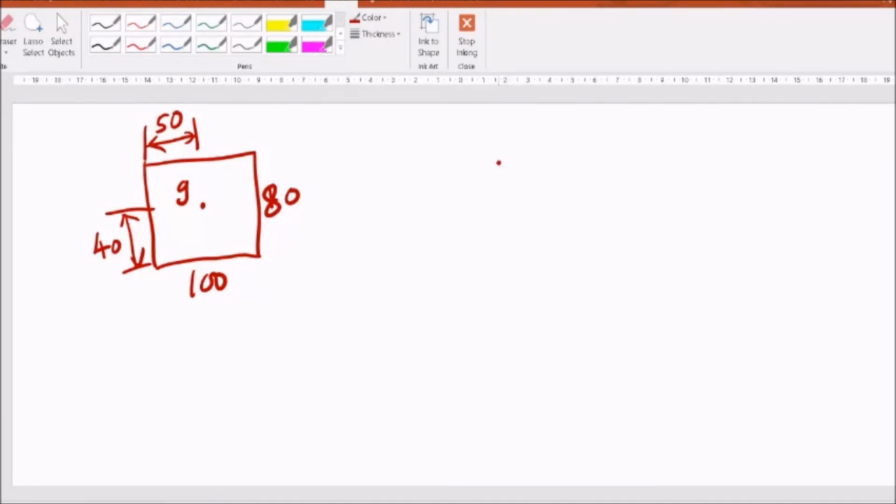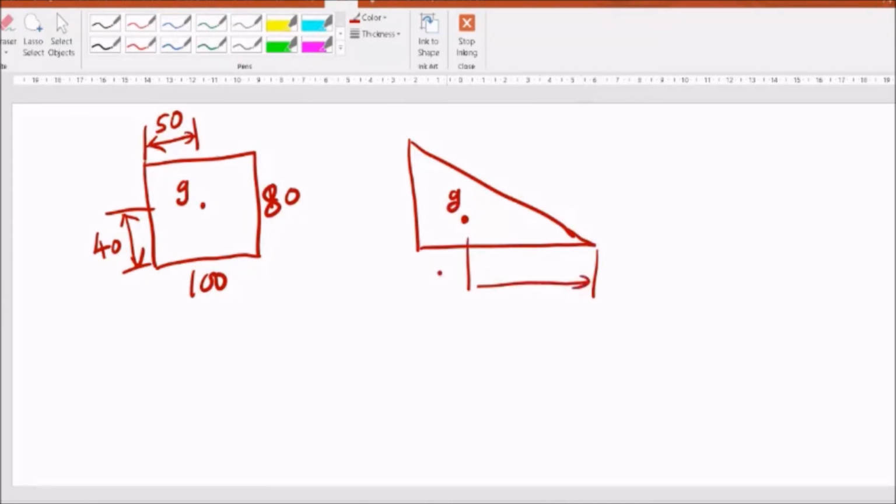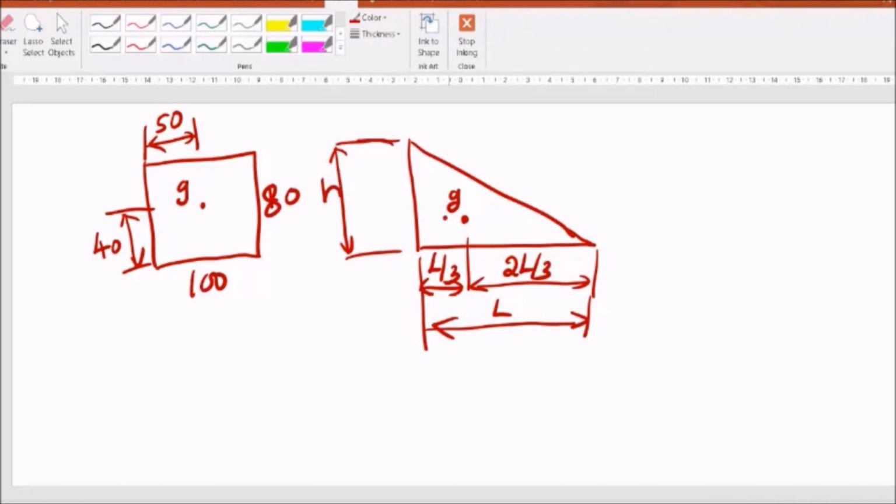If there is a cross section like this, a triangle, let us say, the centroid will be somewhere here, G. And what will be this distance? If the total distance is L, what will be this distance? 2L by 3. And what will be this distance? L by 3. So if this height is h, what will be this distance? 2h by 3, and this distance is h by 3.